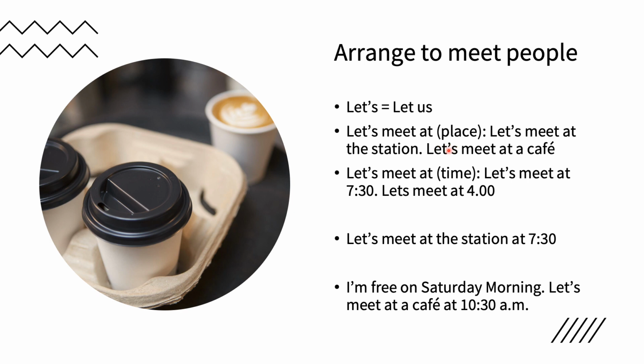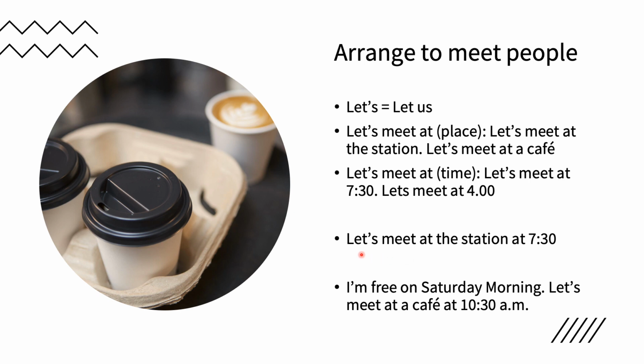You're going to suggest a place, starting with let's meet and then using the preposition at. For example, let's meet at the station. Let's meet at a cafe. And also, let's meet at a time. When do you want to meet? Okay, so you'll say let's meet at 7:30. Let's meet at 4. Now, can I combine these two in one sentence? Yes, we can do that, as we will see down.